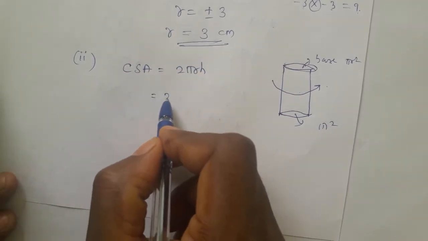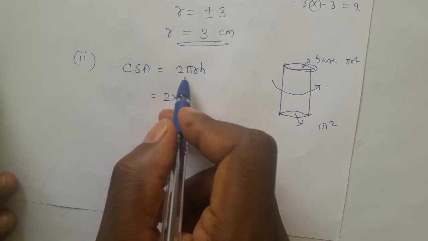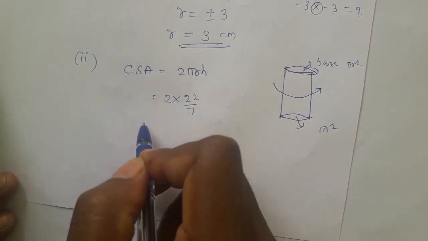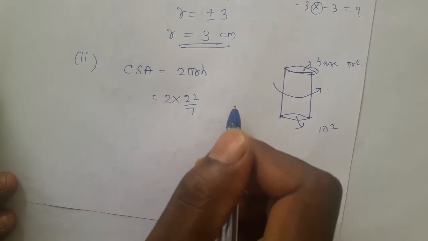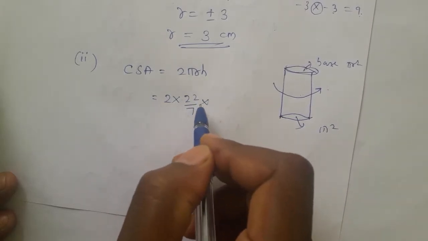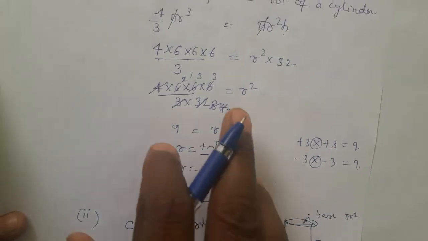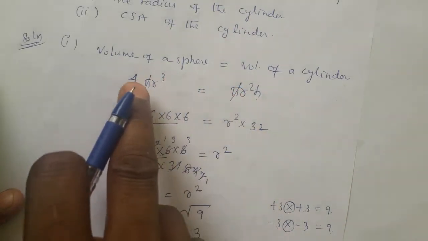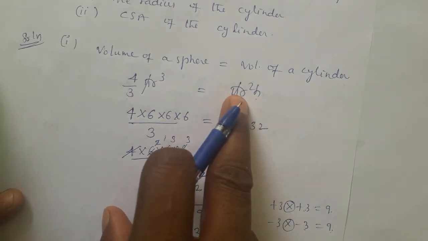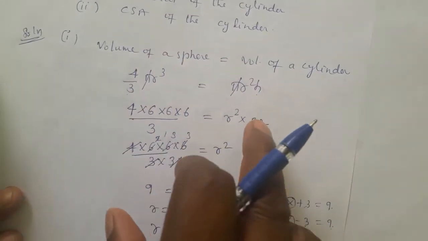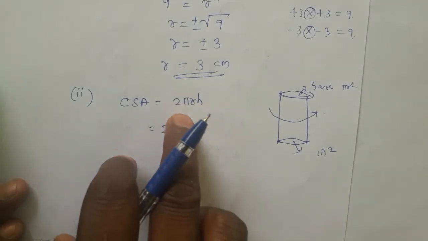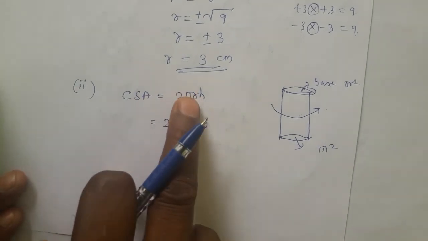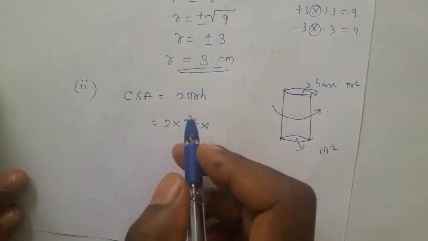Now we'll substitute 2 into pi value. If the pi value is given in the question, use the same. If it is not given, always take it as 22 by 7. But in melting and recasting, when we equate the volume, the use of pi is not required, because pi on both sides gets cancelled. Without pi we calculate in melting and recasting problems. But this is not melting and recasting, it is a direct formula. In such cases pi doesn't cancel, because pi is not cancelling on either side of the equation.